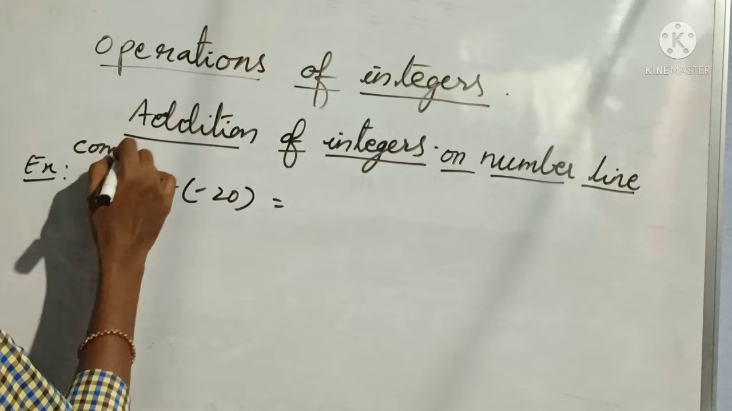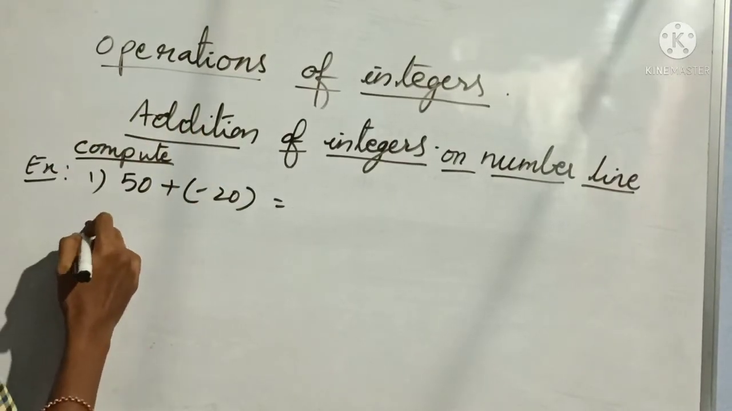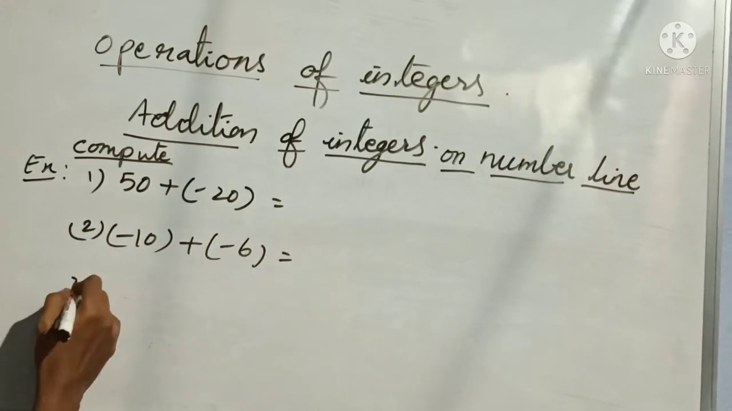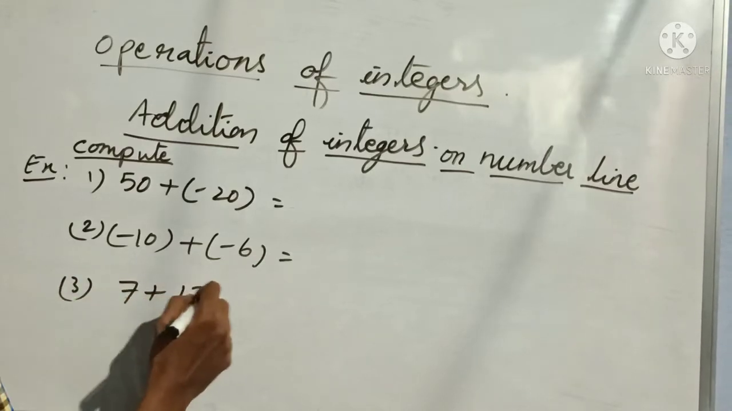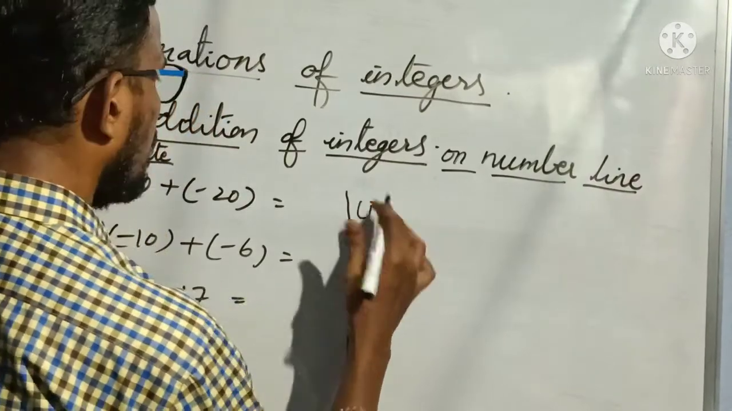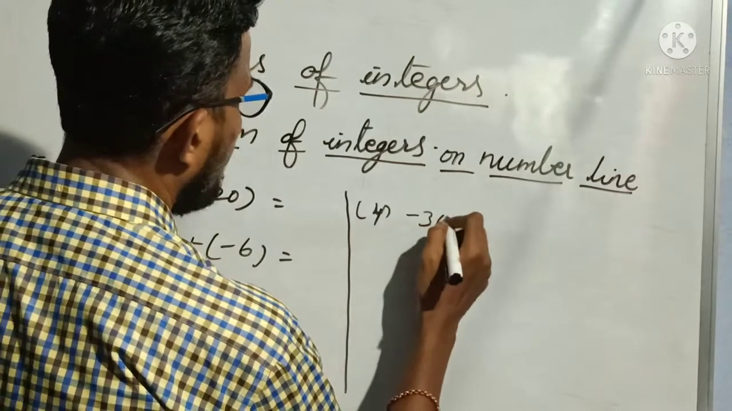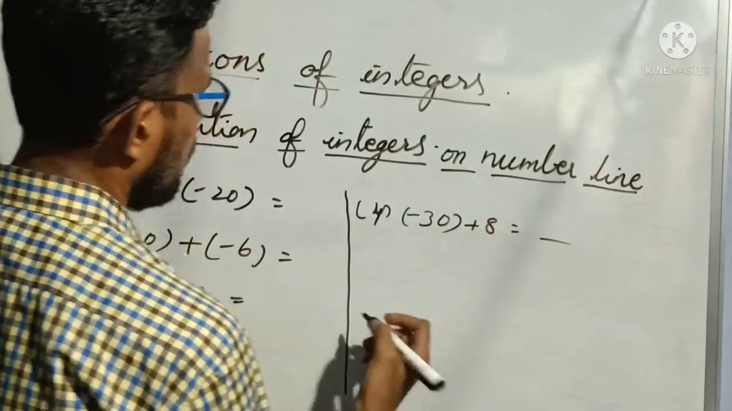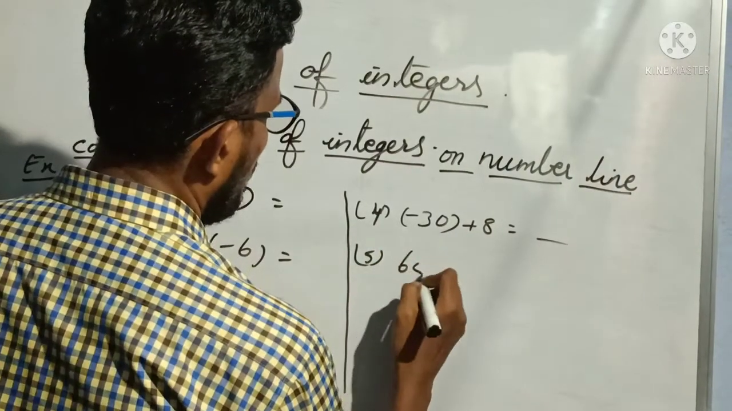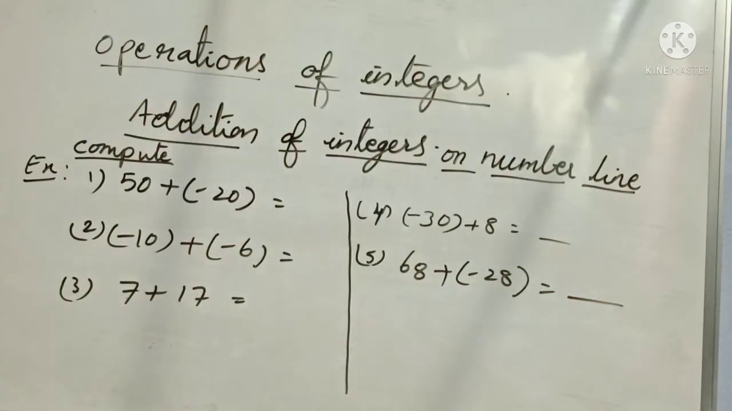Example, first one: 50 plus minus 20. Let us compute, that means let us find the value. Second one: minus 10 plus minus 6. Third one: 7 plus 17. Fourth one: minus 30 plus 8. Fifth one: 68 plus minus 28. Okay, let us see.